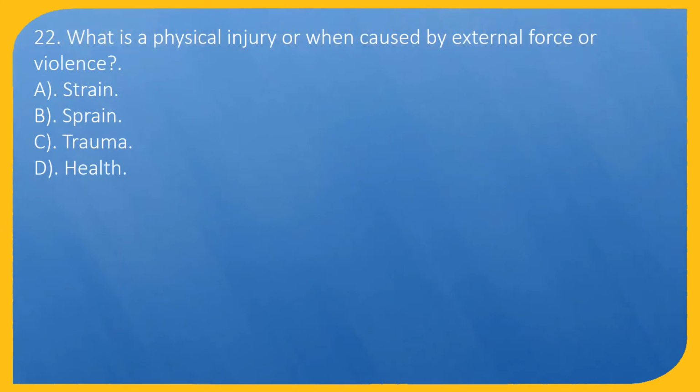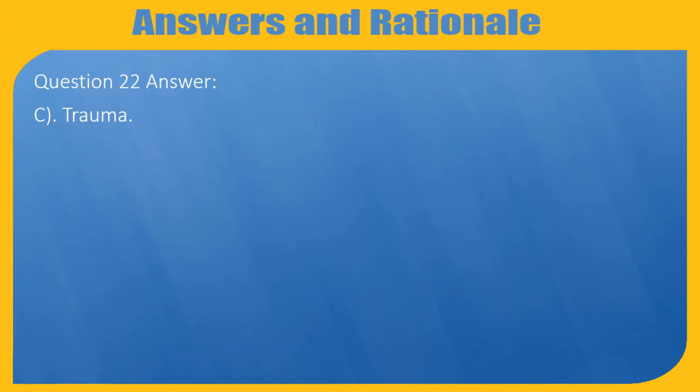Question 22. What is a physical injury caused by external force or violence? A. Strain. B. Sprain. C. Trauma. D. Health. Question 22 answer: C. Trauma.